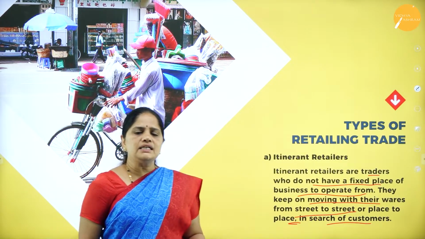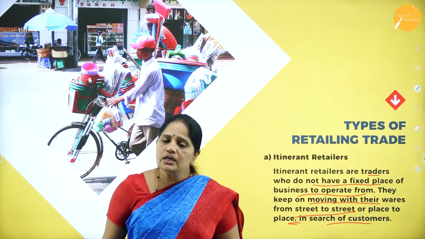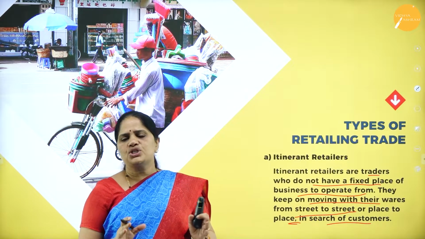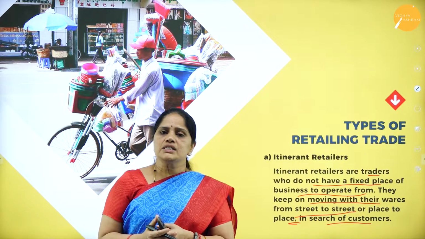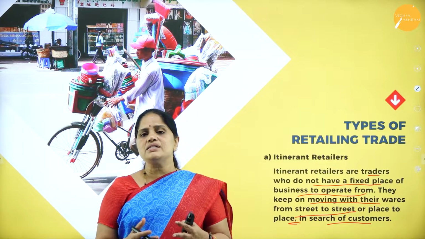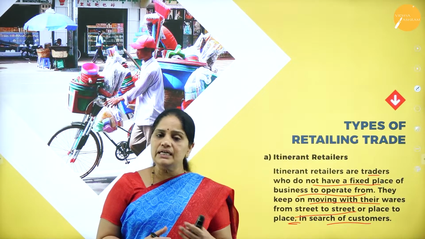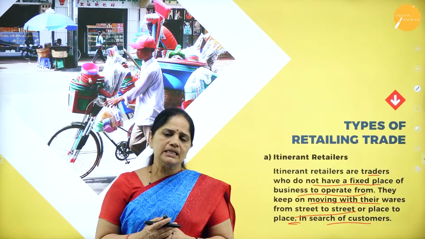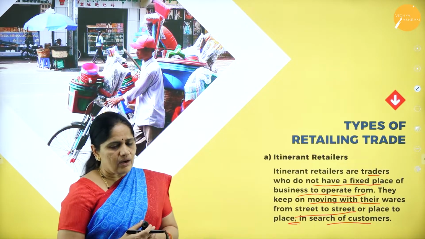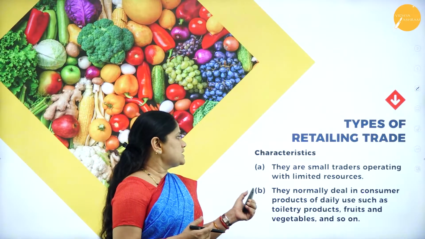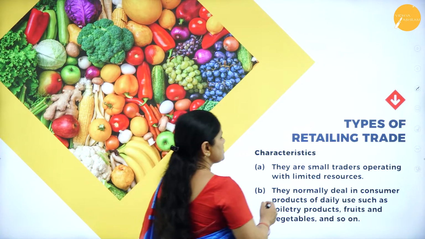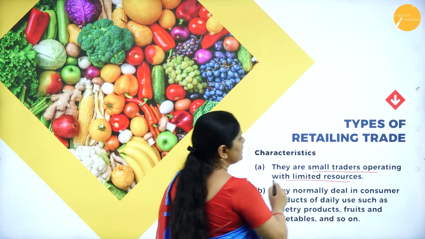They may have a push cart or a small van with which they sell their wares at the doorstep of the consumers. And what are the characteristics of these itinerant retailers? Firstly, they are small traders operating with limited resources.